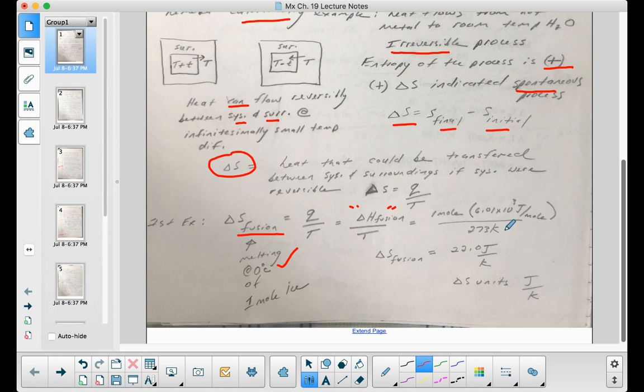You're always going to work in Kelvin when you're talking about delta S. And so when I calculate it, the value is 22 joule per Kelvin. Units for delta S are always joule per Kelvin.